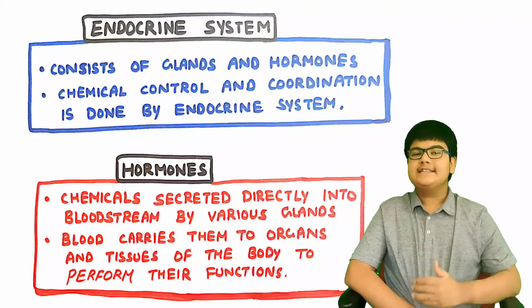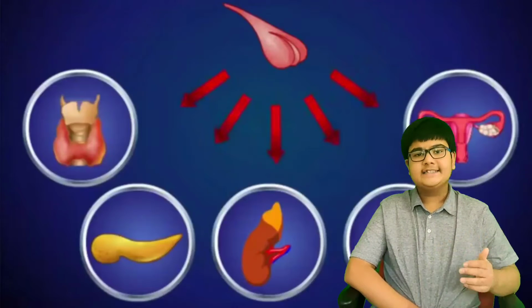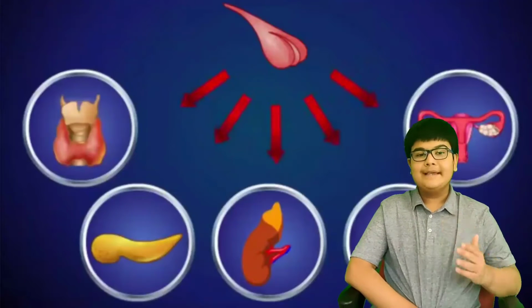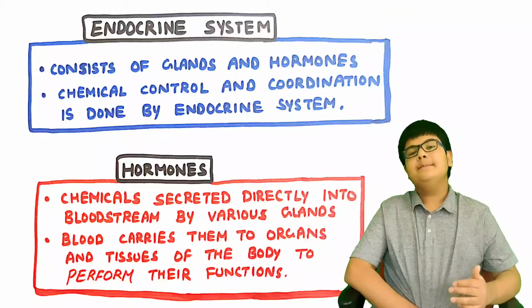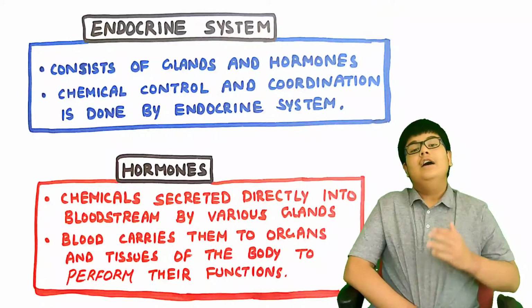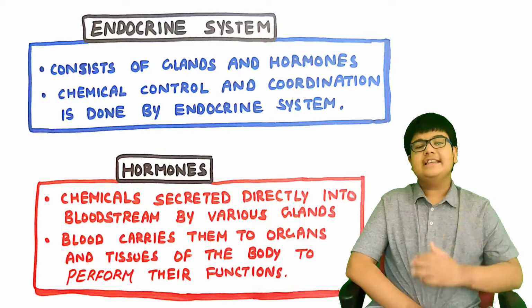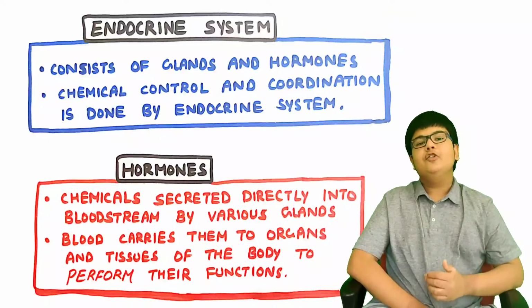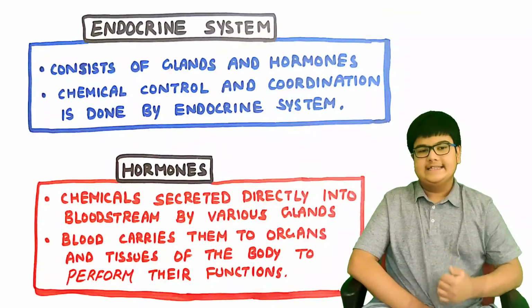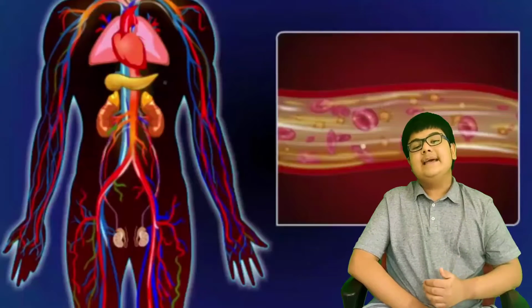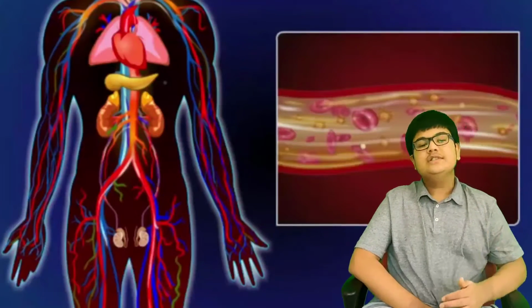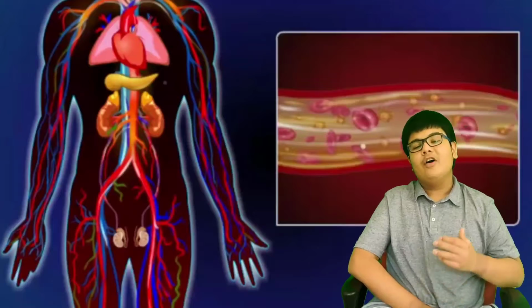So the endocrine system consists of glands and hormones. Chemical control and coordination is done by this system. Hormones. So hormones are the chemicals secreted directly into the bloodstream by various glands. The blood carries them to the organs and tissues of the body to perform their functions.